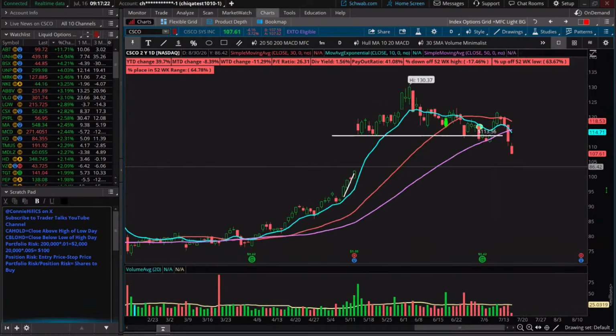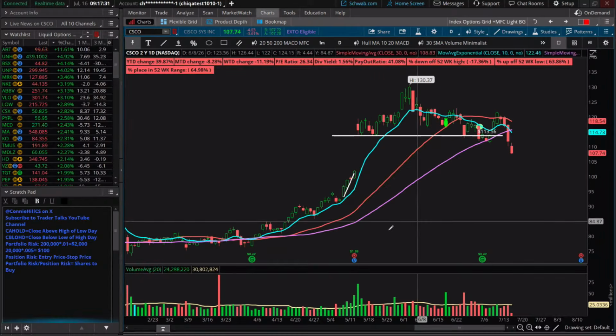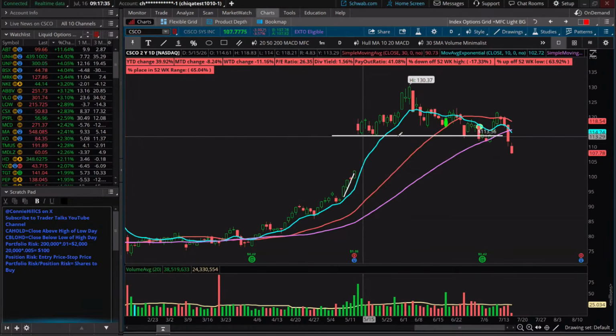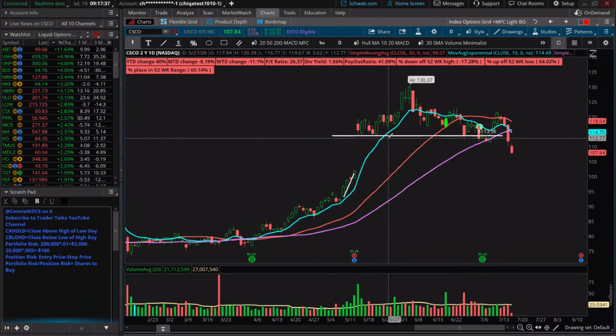Let's come back here to where we are right now. Let's talk about gaps. This stock gapped up on apparently some good earnings news, right? Had the gap up here, and usually the bottom of the gap acts as support. And it did for a long, long time, up until the last couple of days.